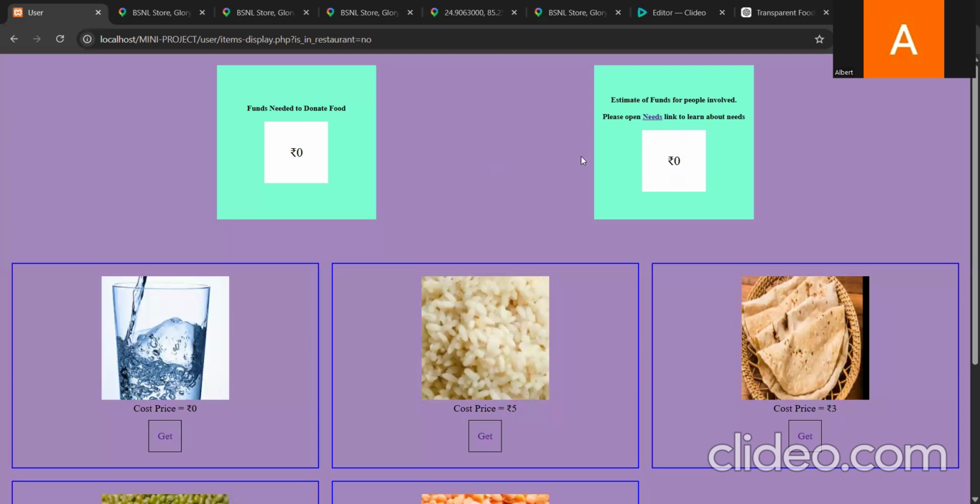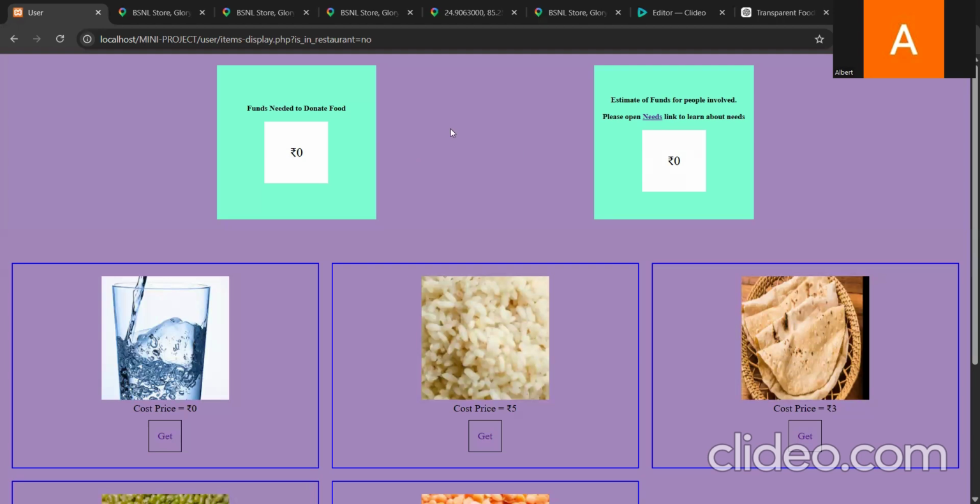I had to change the maximum amount so that the amount in the bank is clearly stated, because the amount in the bank that an employee would get is the maximum amount of funds for people involved minus the funds required.